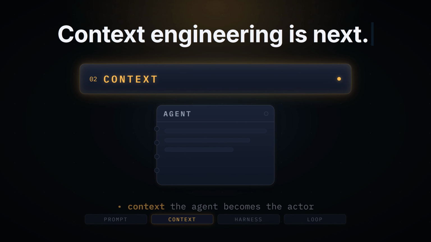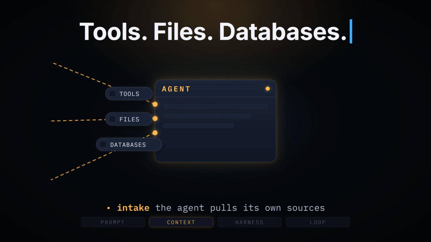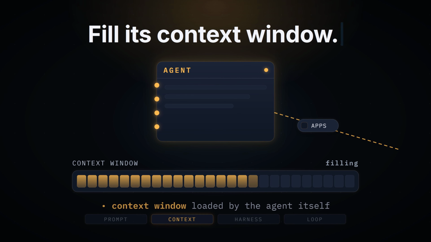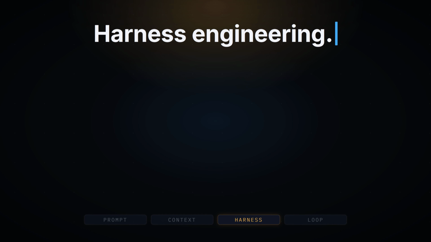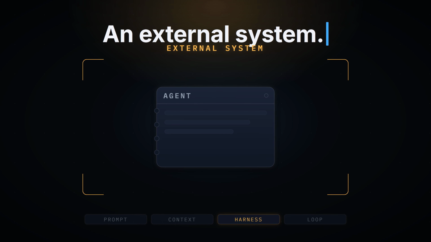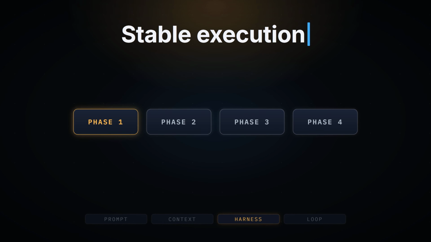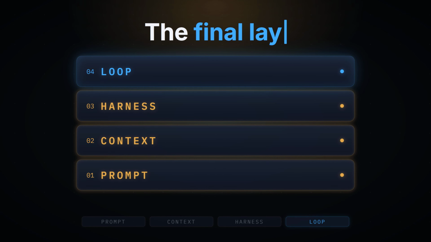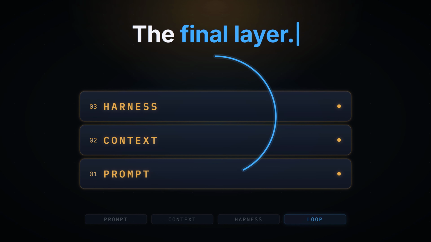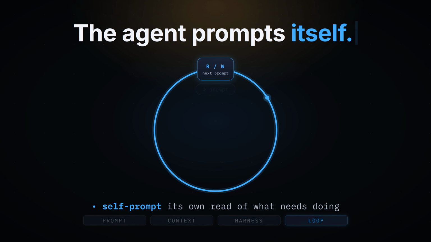Context engineering is next. The agent pulls in its own tools, files, databases, and apps to fill its context window. Harness engineering handles long tasks beyond 5 or 10 minutes. An external system manages the context, decomposing the work into stable execution phases. Loop engineering is the final layer. The scaffold lets the agent prompt itself, based on its own read of what needs doing.